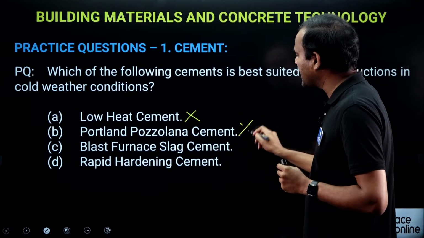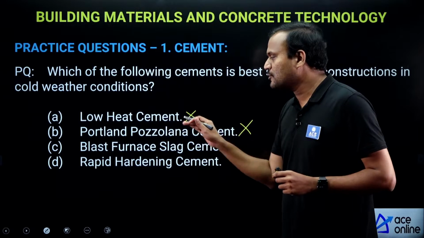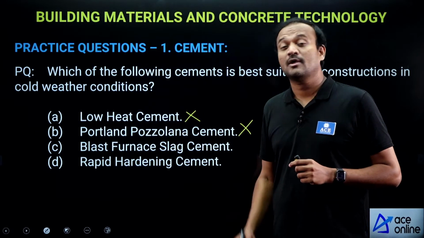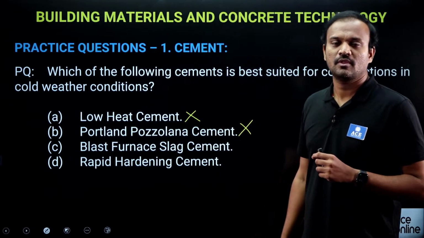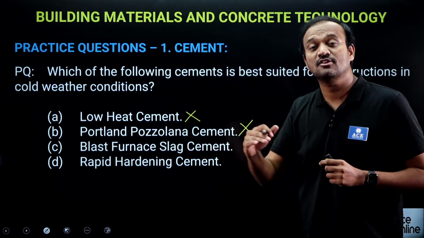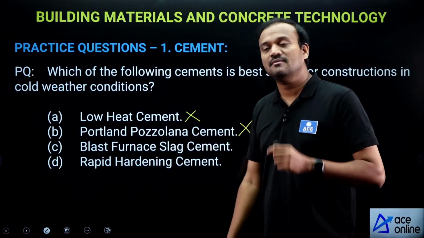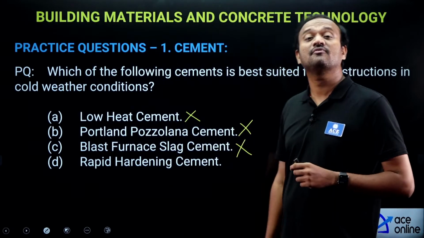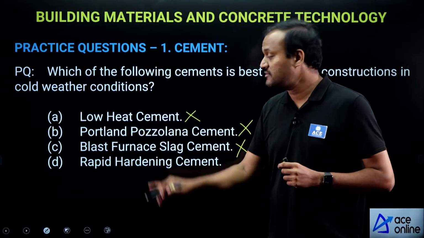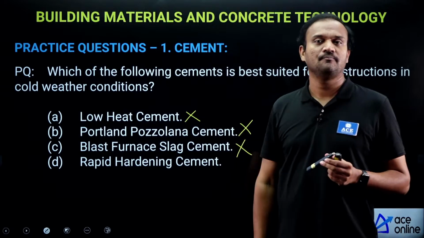Portland Pozzolana cement, again it is rejected. Reason being, Portland Pozzolana cement, because of the pozzolanic action, early rate of strength gain is less and overall heat of hydration is also less. Blast furnace slag cement, again we cannot use it for cold weather conditions because blast furnace slag is also a pozzolana material.